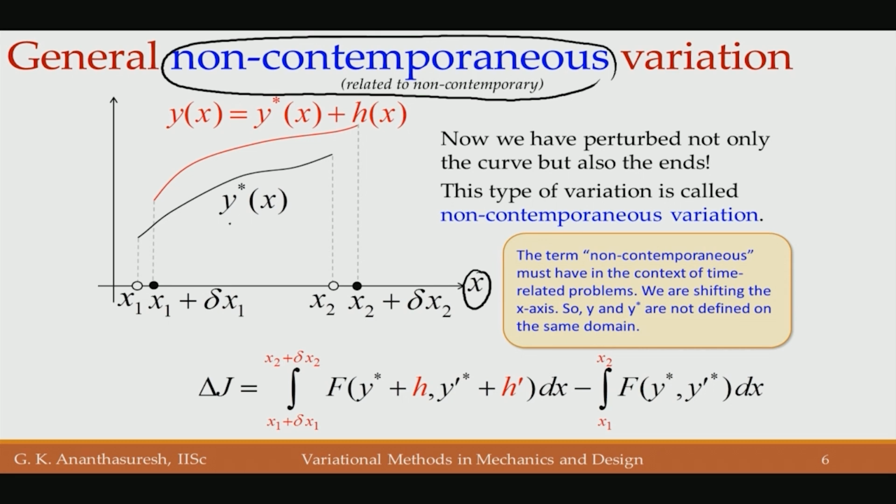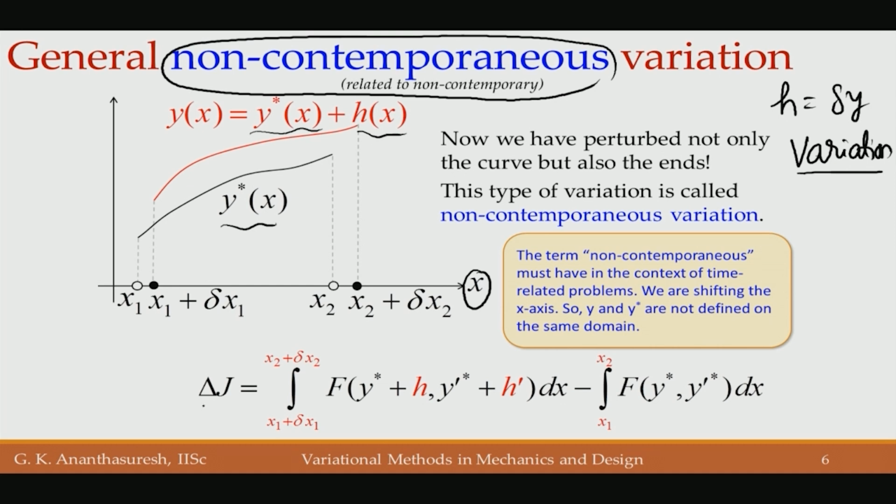So we have our y star that is given, and then the perturbed one, y star plus h of x in our terminology, or delta y. So h is delta y, we have been interchanging them; that is basically the variation. We call it a general variation because the domain is changing also.